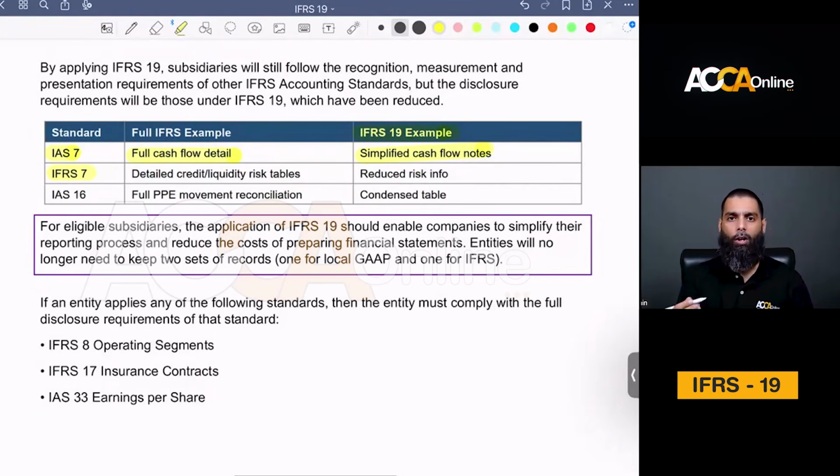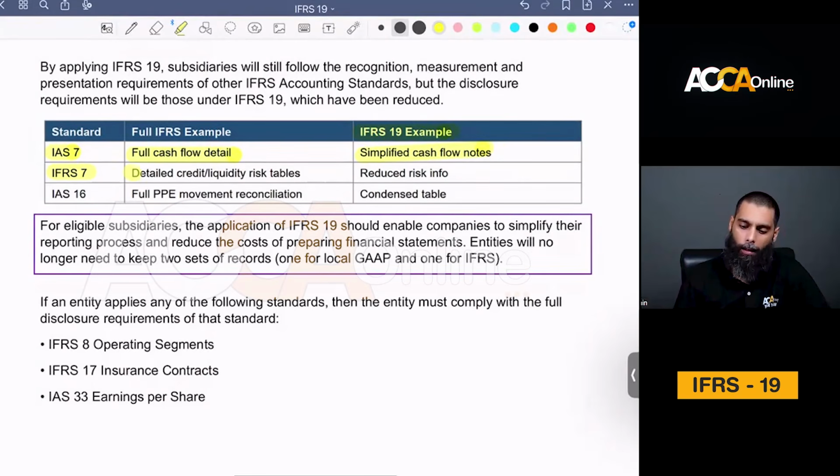Although IFRS 7 is not technically within your course, any student who has done audit in Pakistan or all over the world, and specifically in the financial sector, might have seen that there are detailed disclosure requirements of IFRS 7. Credit risk, liquidity risk, ratings, and so on and so forth. Under full IFRS, you have to provide full detailed risk tables. If you apply IFRS 19, then you are required only to produce a limited set of information. So a reduced requirement is there.